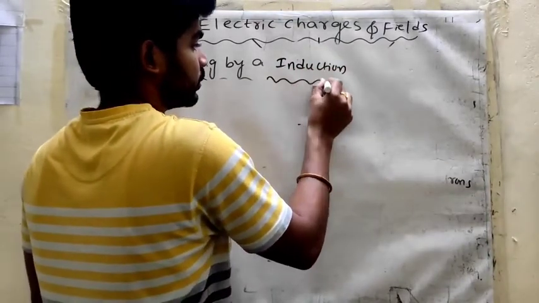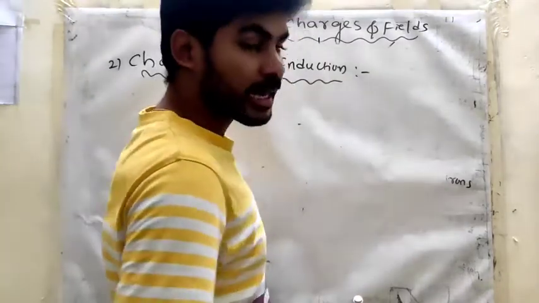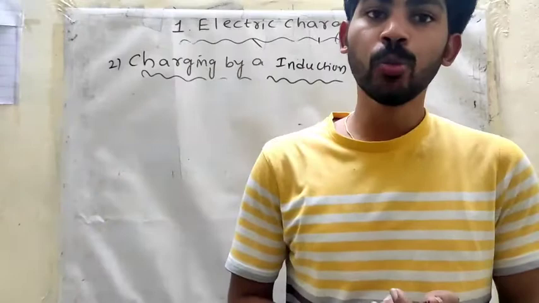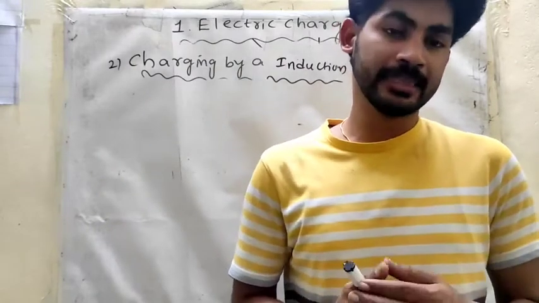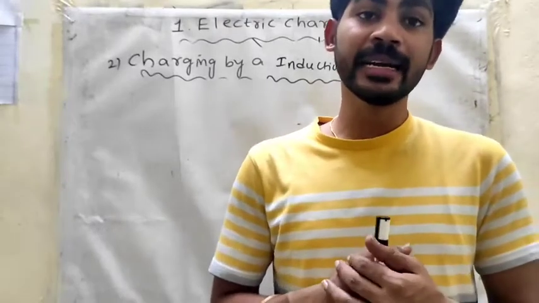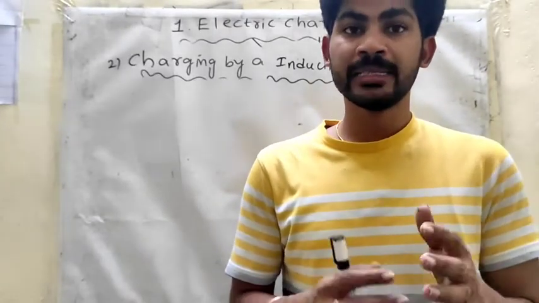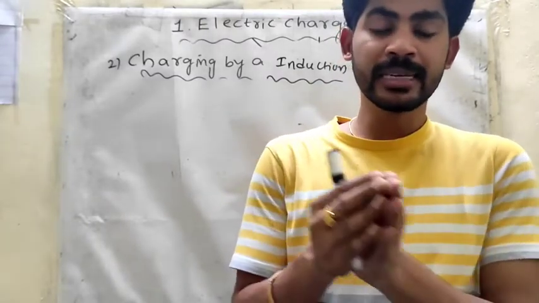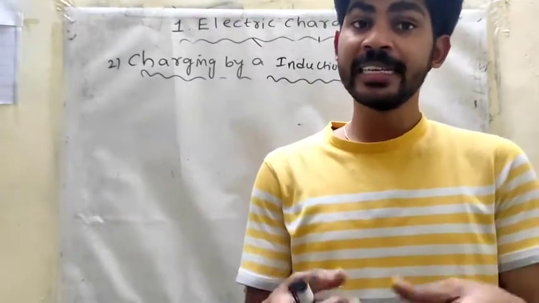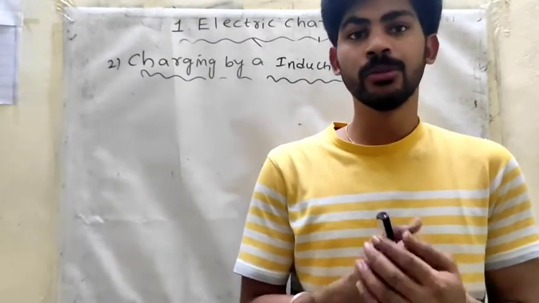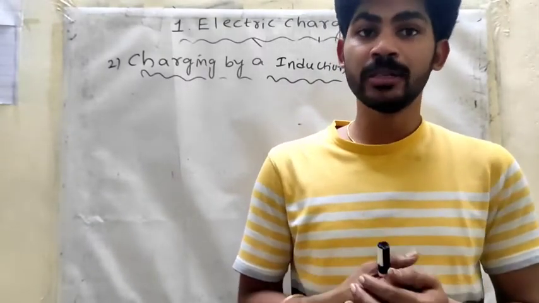Okay, charging by induction, charging by friction, charging by conduction. In the friction and conduction cases, two bodies are physically contacting. Charge is reducing: the first body's charge and the second body's charge are both being shared. Sharing means the charge is decreasing. Charge is reduced in these two processes.